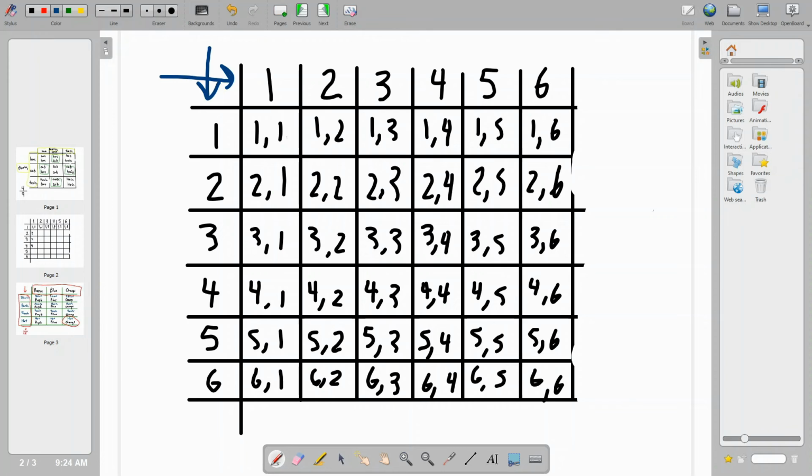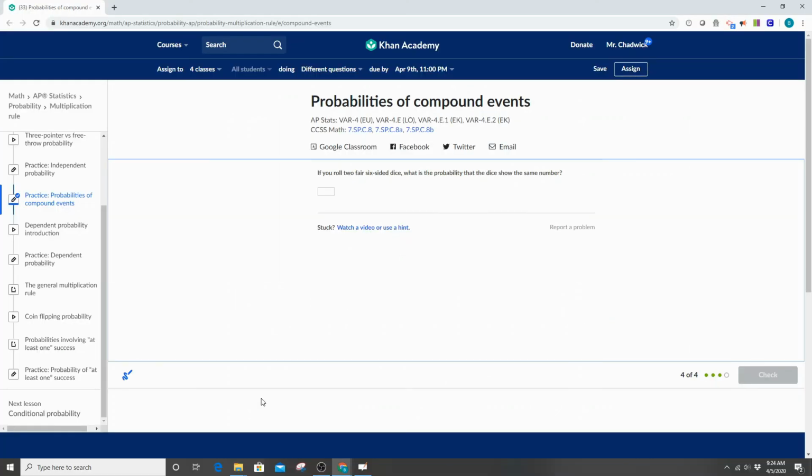So I could get a 1 and a 1. I could get a 1 and a 2. I could get a 1 and a 3, 1 and a 4, 1 and a 5. And you kind of see how this goes. I could have rolled a 2 and then a 1, a 2, then a 2, then a 3. And I understand it takes a little while to set up these tables, but once you do, it makes it a lot easier to understand what your combinations are. And, you know, understand that there are faster ways to do this, but that's something that we have to understand a little bit later. So let's go back to our question.